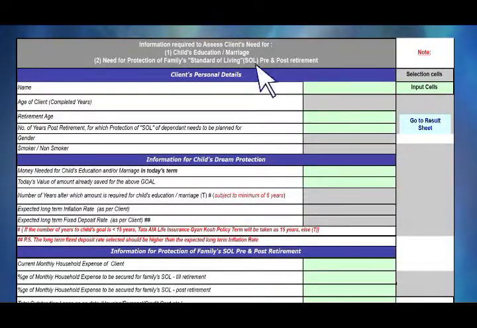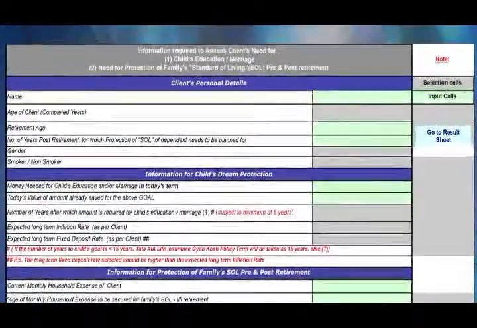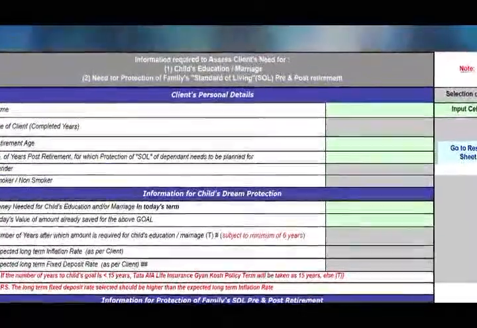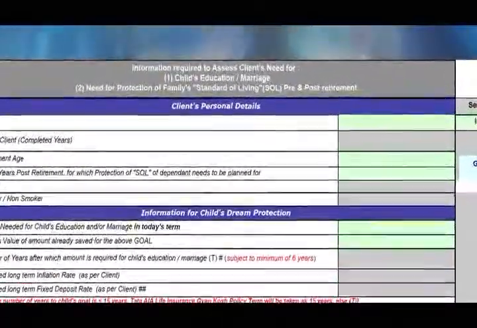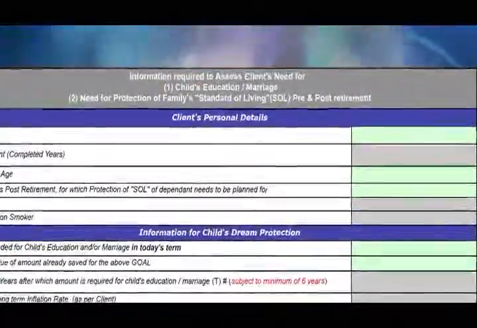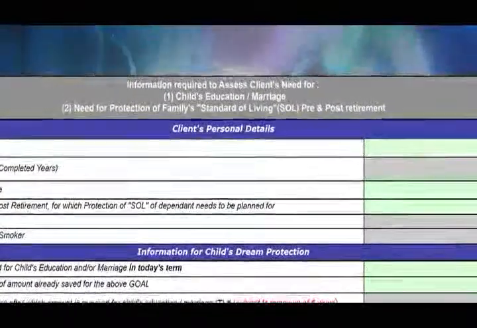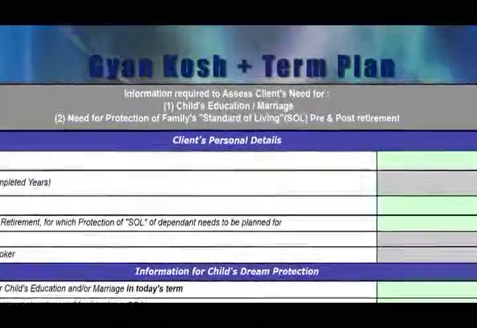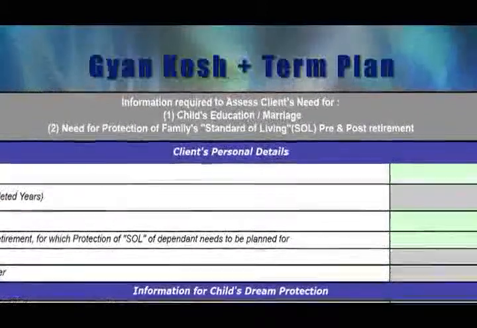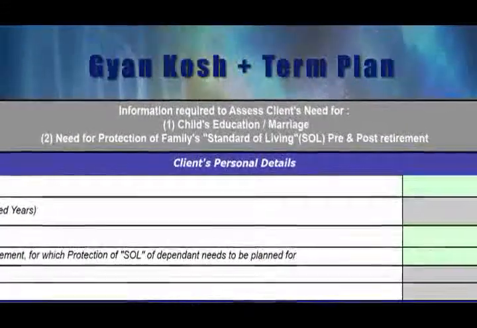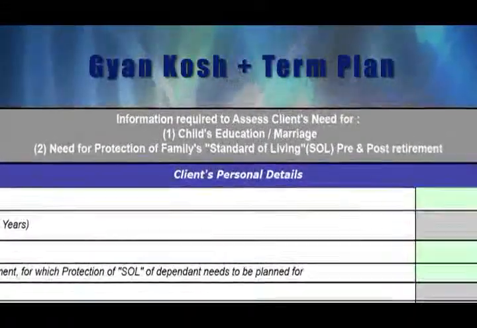So there are two aspects of this tool. I'll explain each aspect. This tool covers two important needs of a client. You said child is the most important need for any parent in India. So it covers child's education and marriage need through Gyan Kosh. And it covers the need for protection of family standard of living, which we have seen, right? Term plan. Pre as well as post retirement.